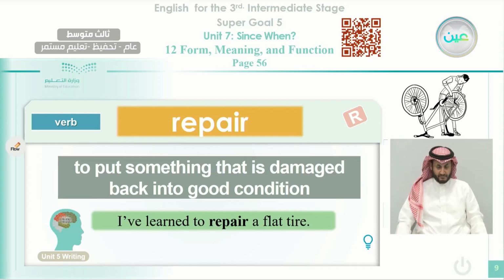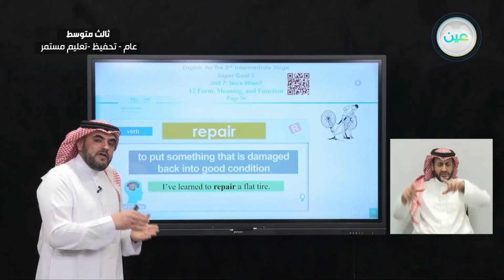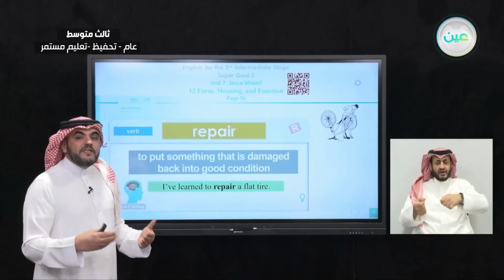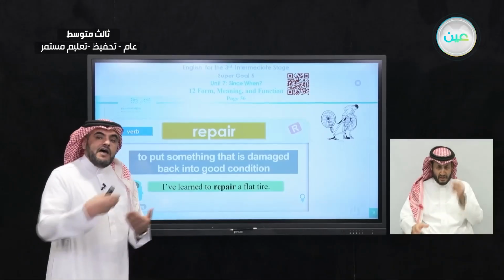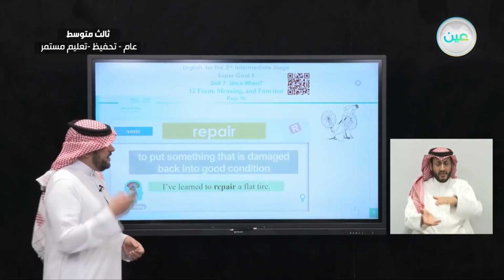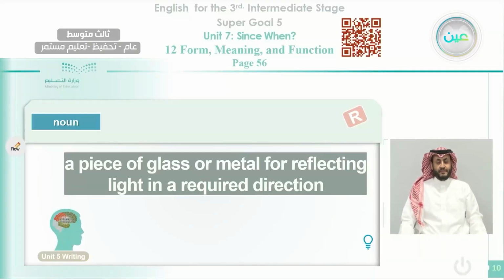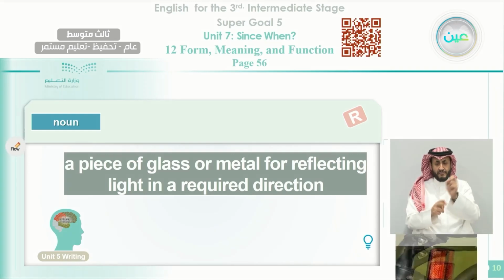I have learned to repair a flat tire. Okay, a flat tire, when there is no air in the tire, it's called a flat tire. So the guy is telling us that he learned how to repair the flat tire. A noun starting with R, a piece of glass or metal for reflecting light in a required direction. Something that reflects light, what do you call it?